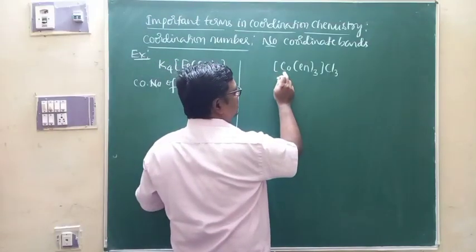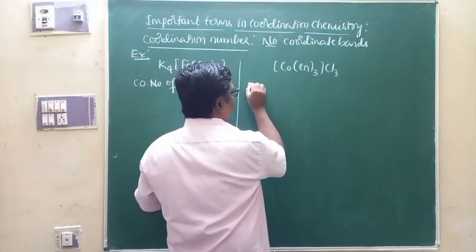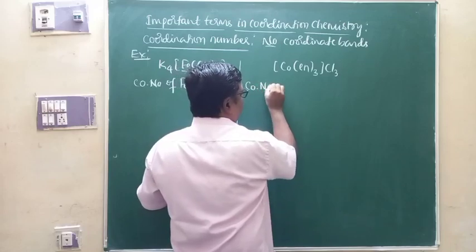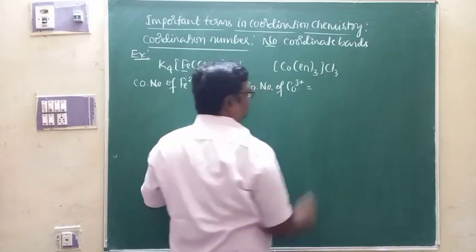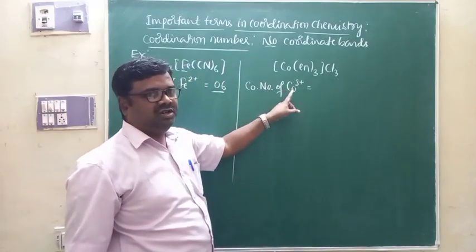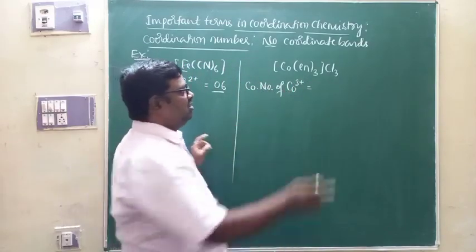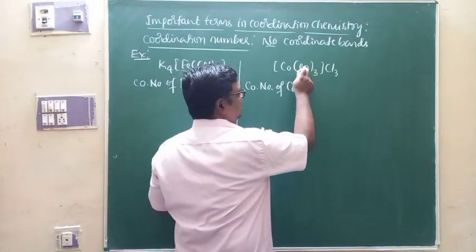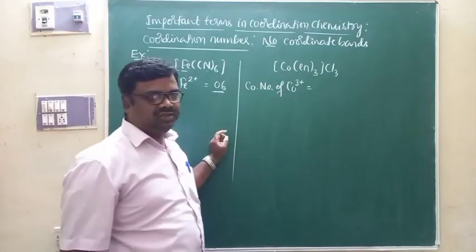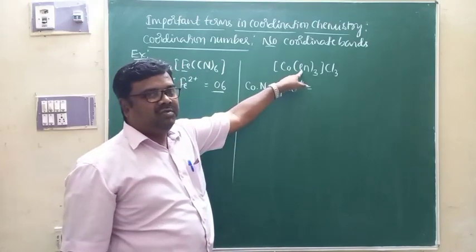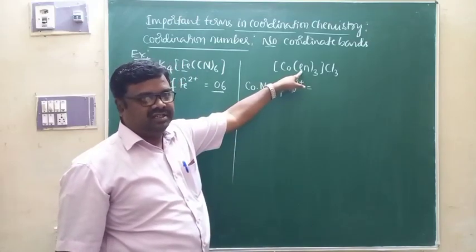Oxidation number of cobalt is 3 here. Therefore, cobalt 3 plus is the oxidation number of cobalt, but I want the coordination number. Look at this. Cobalt is attached to ethylene diamine molecules. Ethylene diamine molecules are bidentate ligands.